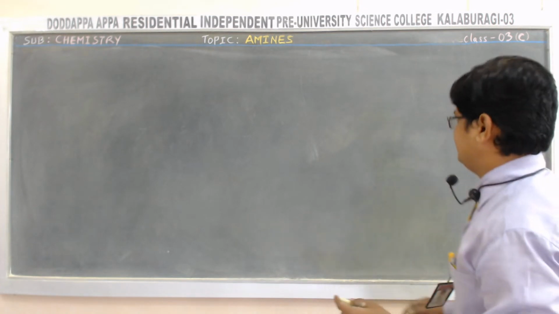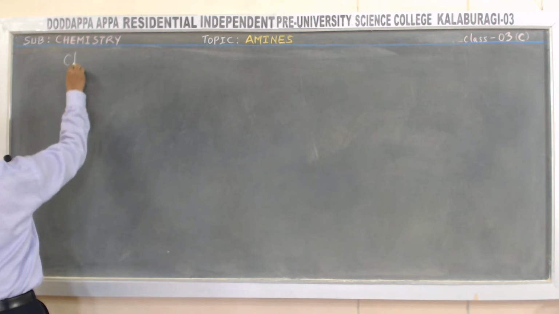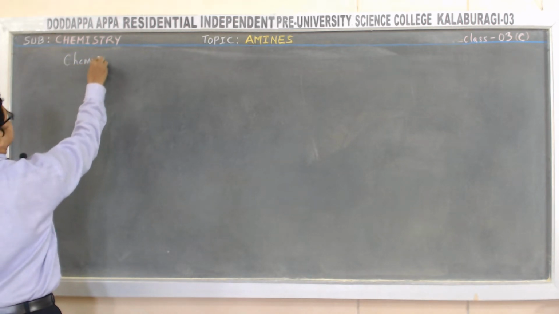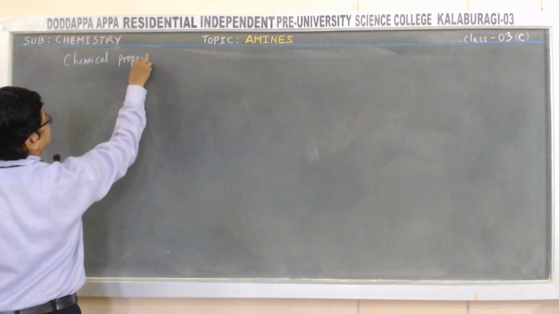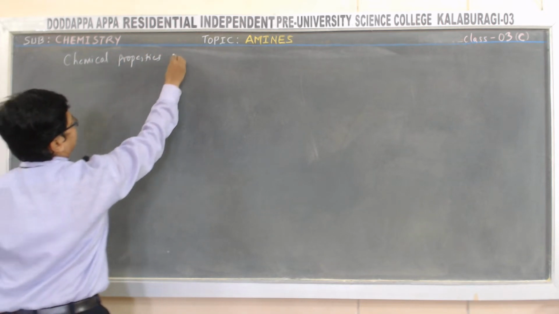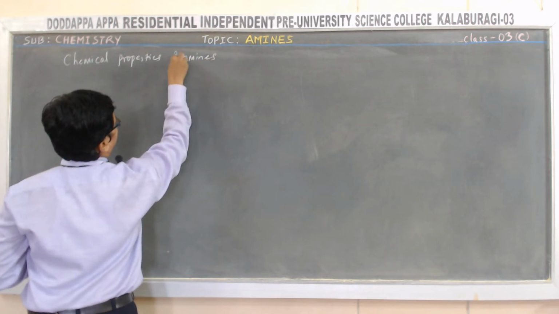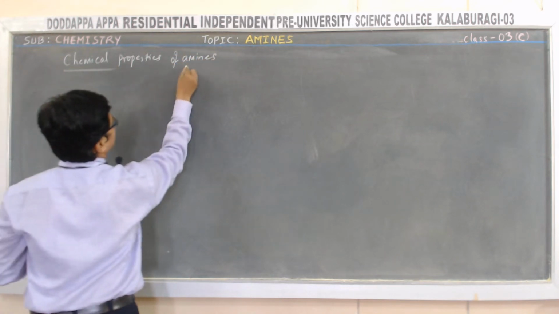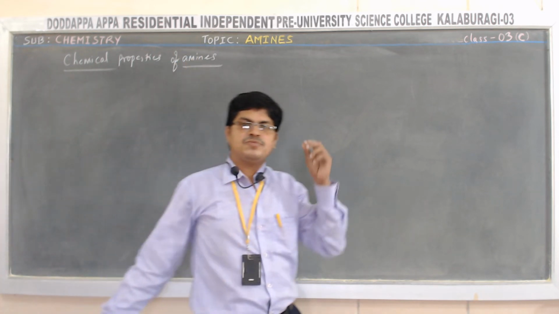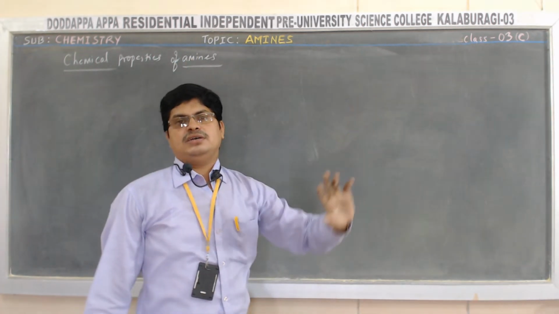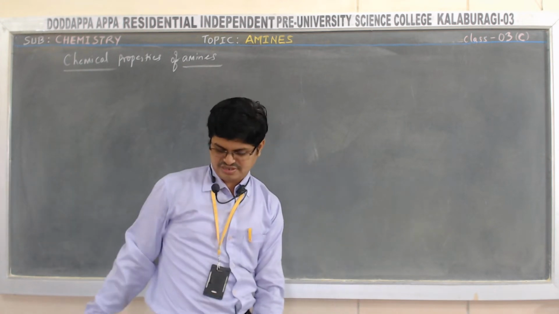Yes, dear students, now let us concentrate on the chemical properties of amines. I think almost eight chemical properties are there for your syllabus.